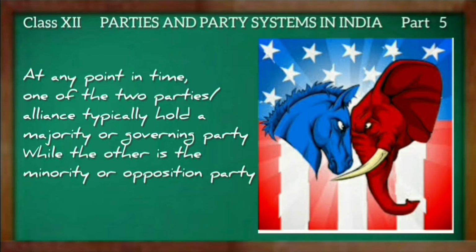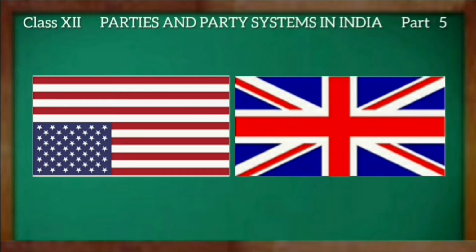So in a biparty system, at any point in time, one of the two parties, or you can say alliances, typically holds a majority in the legislature and is usually referred to as the majority or governing party, while the other is the minority or opposition party. For example, the United States of America and the United Kingdom.